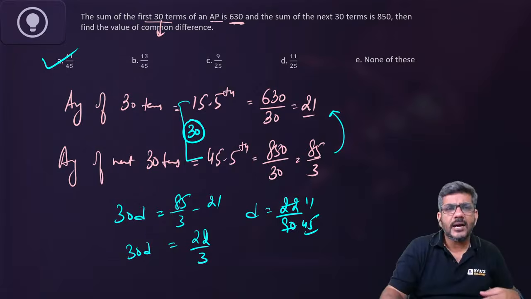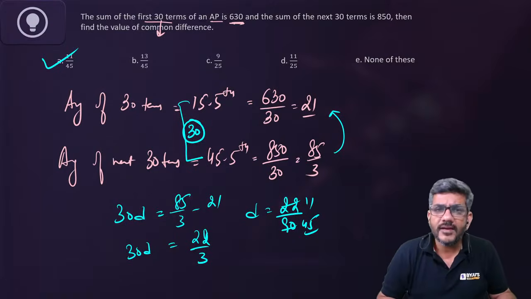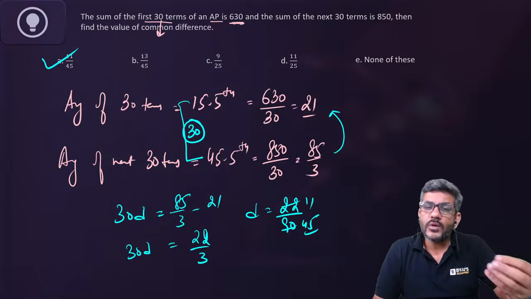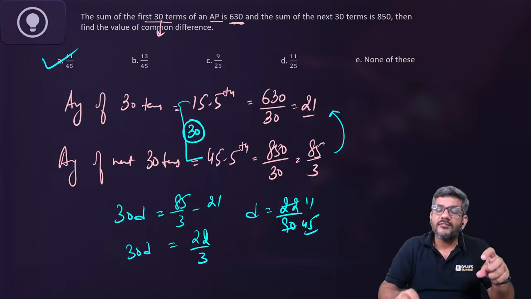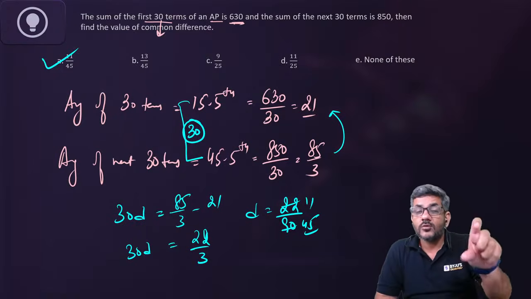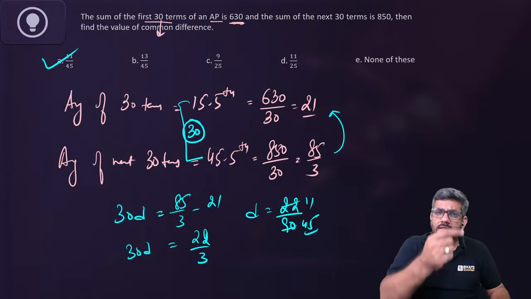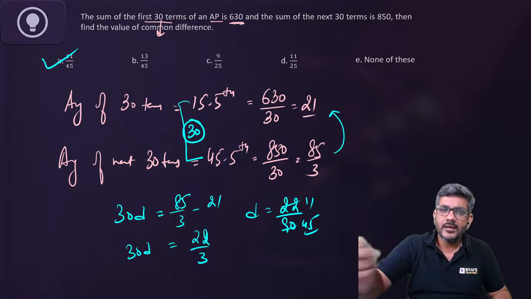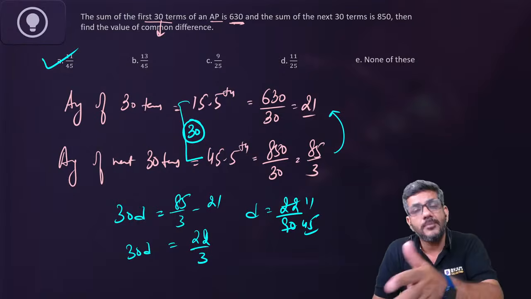अब ये एक ऐसा तरीका आपको जनरली लग रहा होगा 15.5th टर्म तो होती ही नहीं, 45.5th टर्म भी नहीं होती है, राइट? ये सही बात है, that 15.5th is the average of 15th and 16th. And 45.5th is actually the average of 45th and 46th. That means your questions would become easy. Of course, you could have done this question by using the formula as well. 30/2 into 2a plus n minus 1 into d is equal to 630. Then 60/2 into 2a plus n minus 1 into d is equal to 630 plus 850.